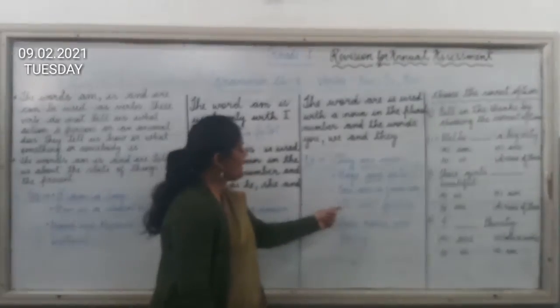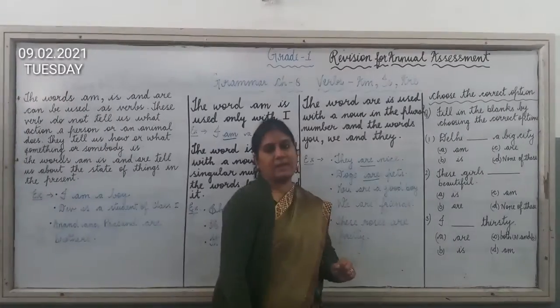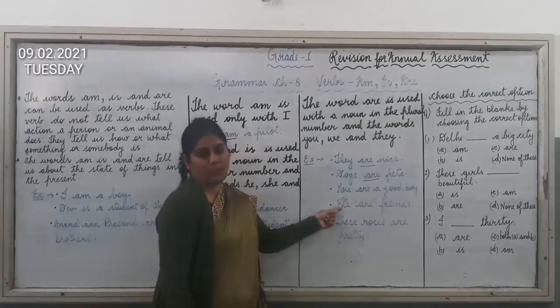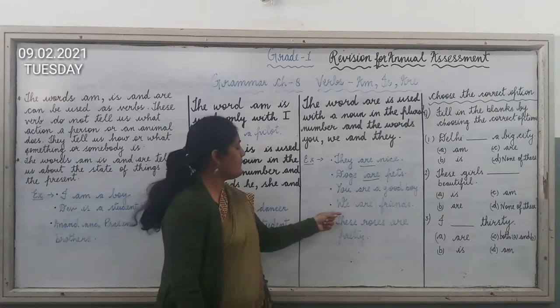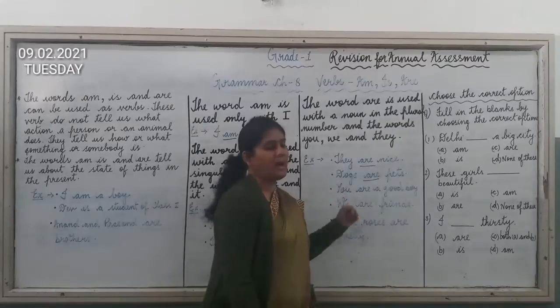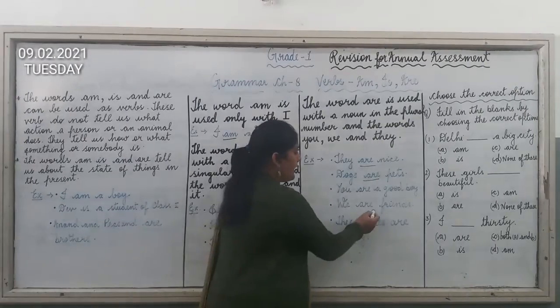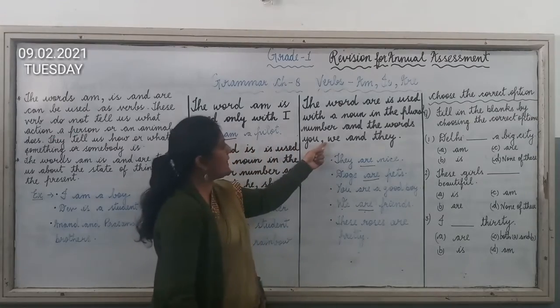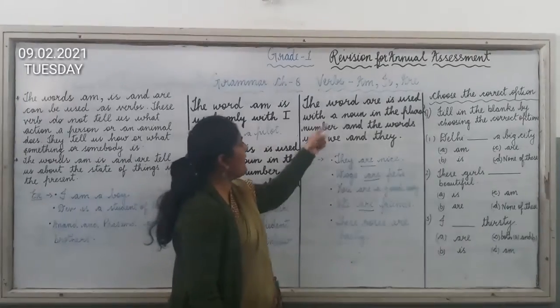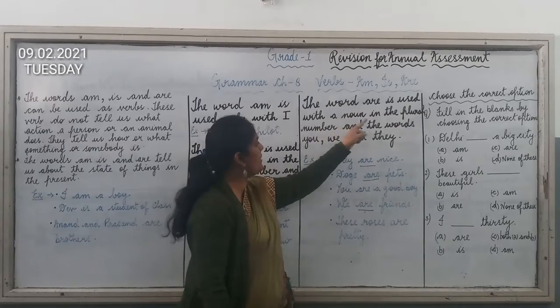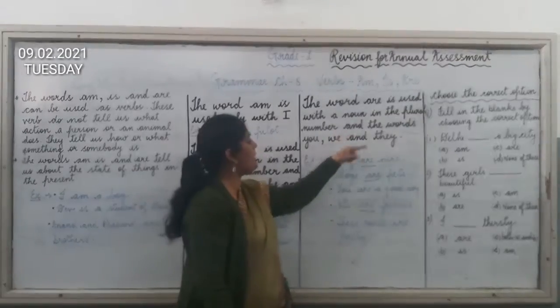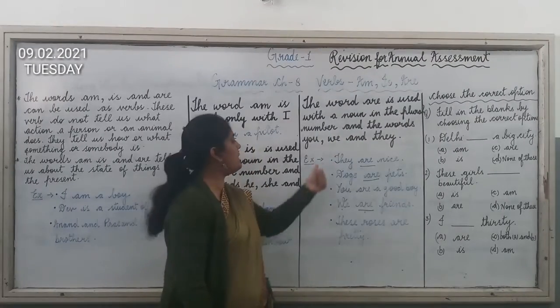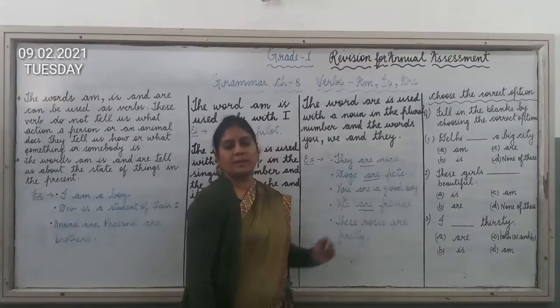Now the next one is, we are friends. Again the pronoun we is used for more than one, meaning plural number. So we have used are here. So you can see are is used with we, because I have explained that the word are is used with a noun in the plural number and with the pronouns you, we and they.